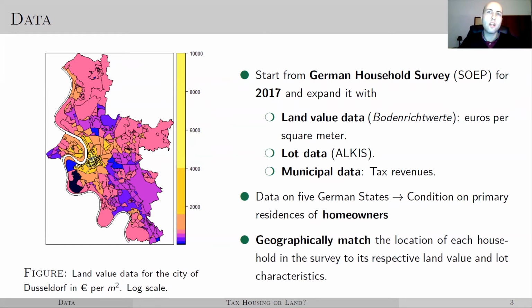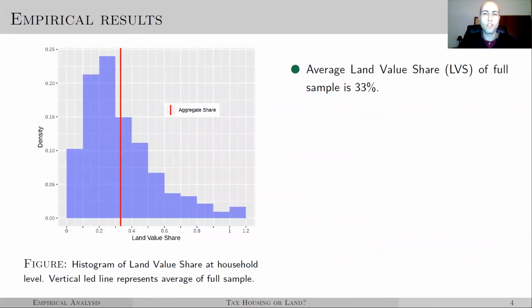Using this data, we built a measure of how much a household's house value is accounted for by the value of the land. We call this measure the household's land value share. We use this land value share to infer the distributional impact of a land value tax compared to a house value tax. Households with a low land value share would pay less under a land value tax and vice versa. So here we have the distribution that we find of this land value share measure.